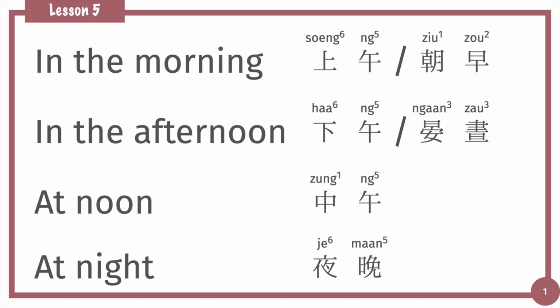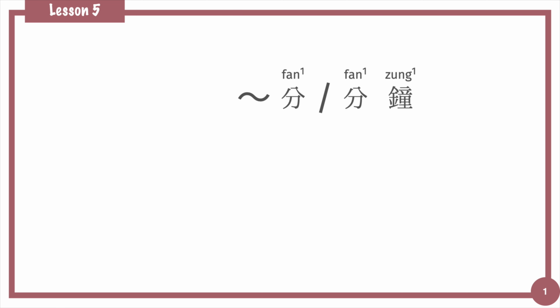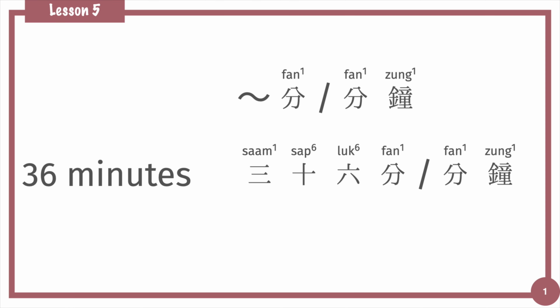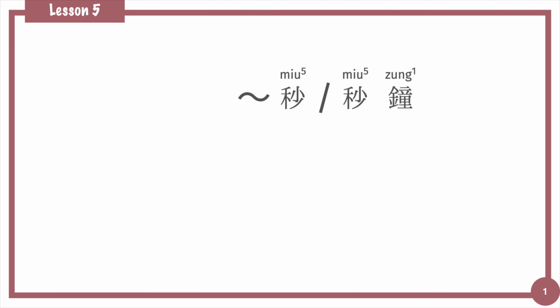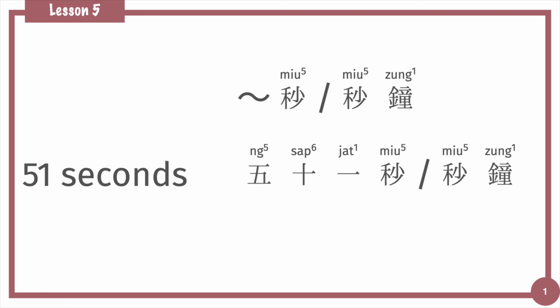For minutes, the unit of minutes is 分 or 分鐘. Just count from 1 to 60 in Cantonese, such as 36 minutes is 36分 in Cantonese, and seconds is 秒 or 秒鐘. 51 seconds is 51秒.